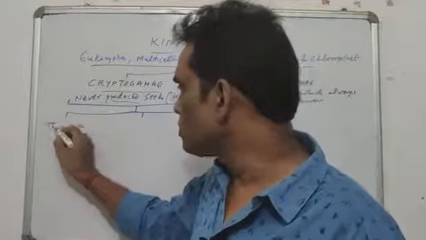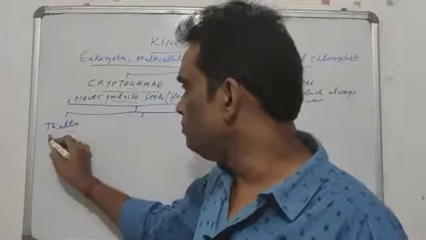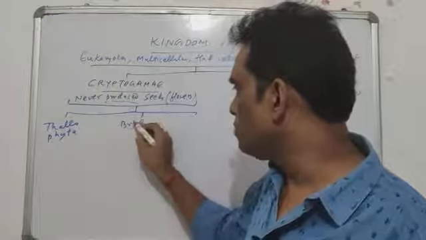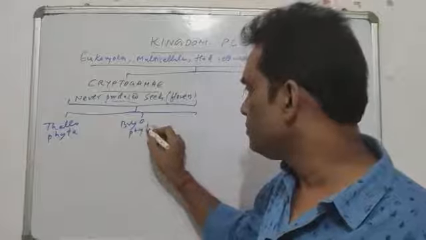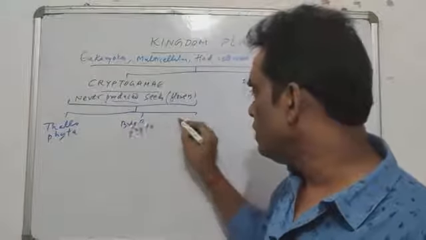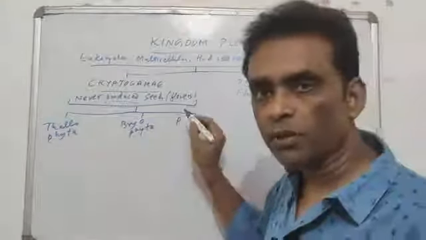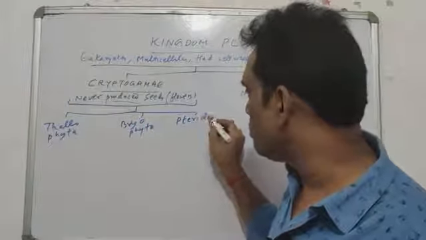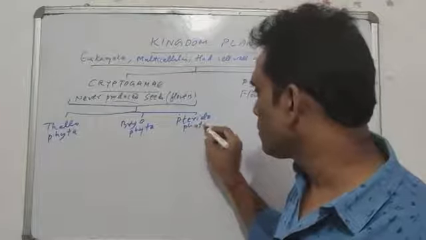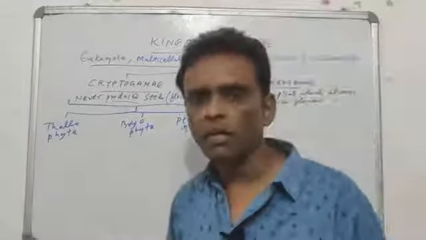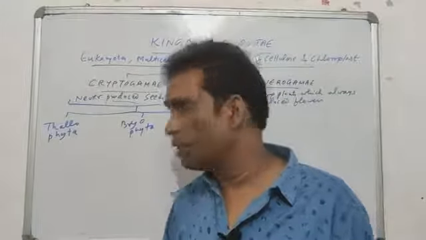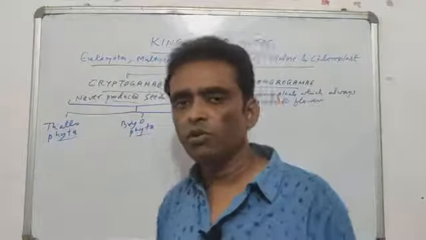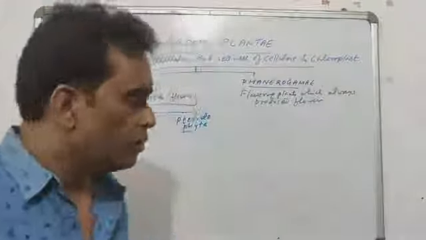The first group was called Thallophyta, the second group called Bryophyta, and the third group, the P is silent, you don't pronounce it, you will read it as Pteridophyta. Don't get too tense. Phyta means plant. The main terms you need to know are Thallo, Bryo and Pterido.